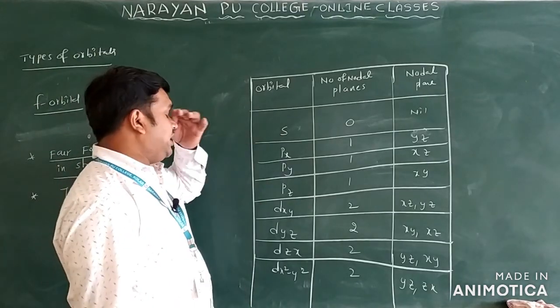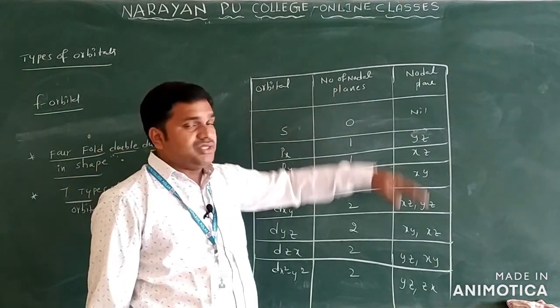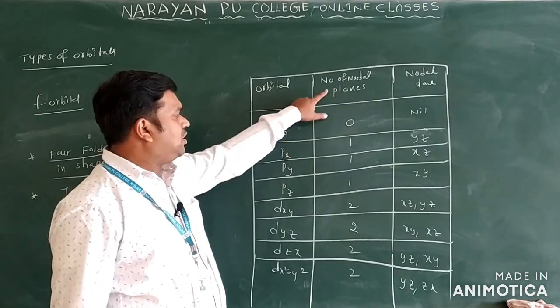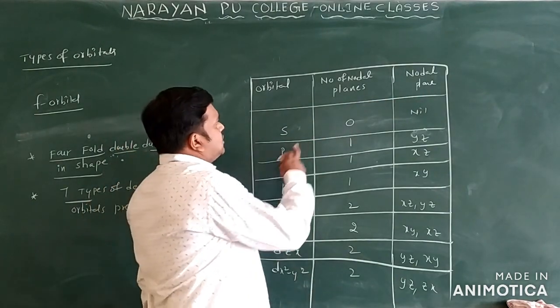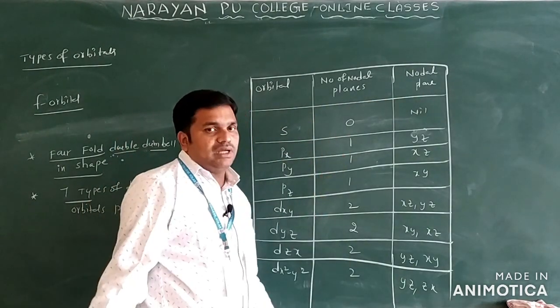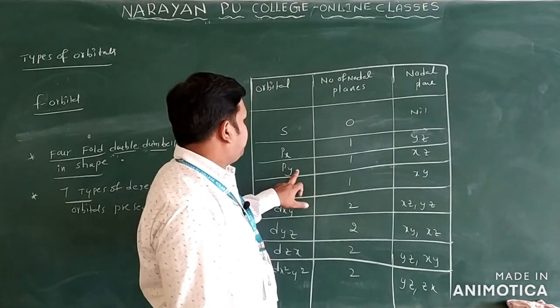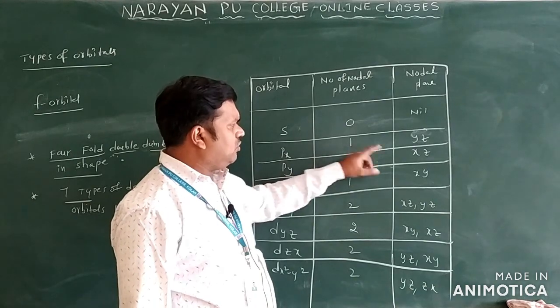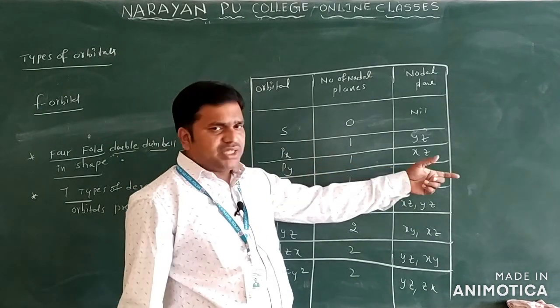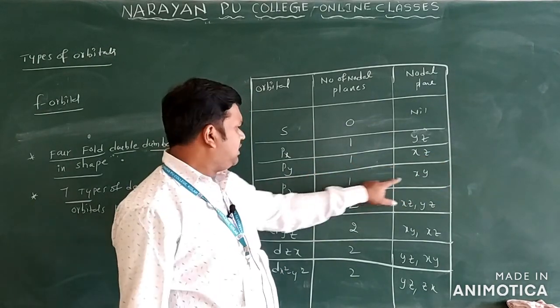This I will draw in a table: orbital and number of nodal planes. For the s orbital, the number of nodal planes is 0, so there is no nodal plane. For px the number of nodal planes is 1, that is yz. For py, the number of nodal planes is 1. For all the p orbitals it is 1 only. For pz, the remaining nodal plane is xy, and for py it is xz.